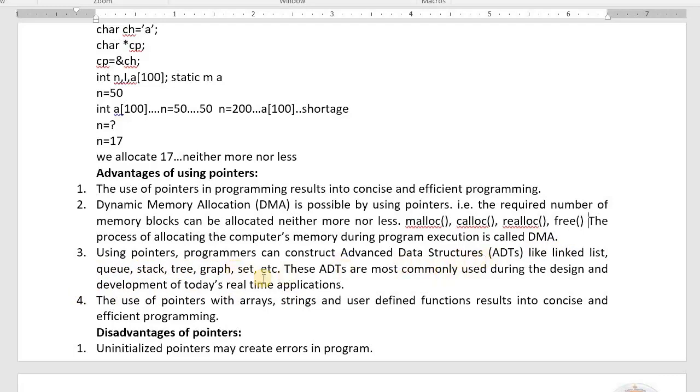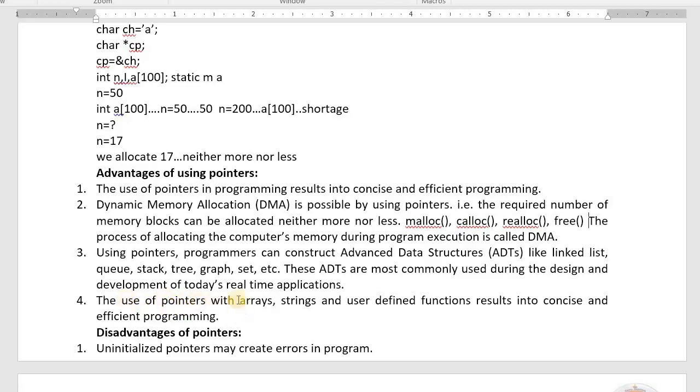You learn all these things while learning the data structures subject in a higher semester. In computer science and engineering, you can't imagine it without linked list, without queue, without stack, without tree, without graph, without set. You learn all these things in third semester. If you don't know pointers, you can't work with these things. That's why pointers are really very important. ADT stands for advanced data types or advanced data structures. You can create them only by using pointers. These are all advantages of pointers.